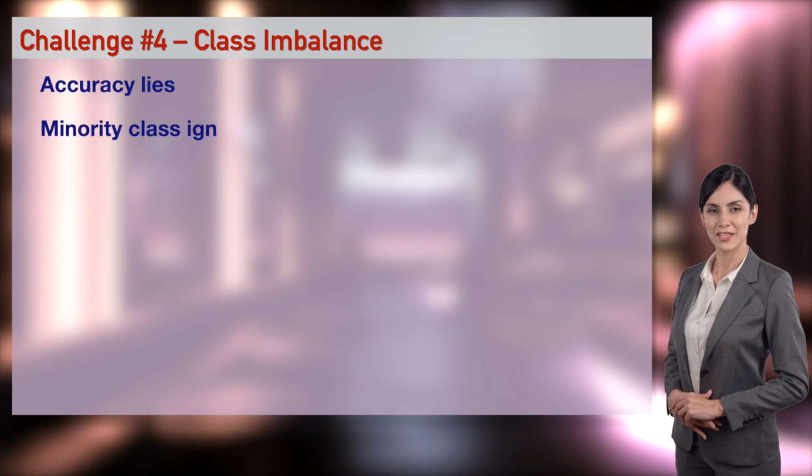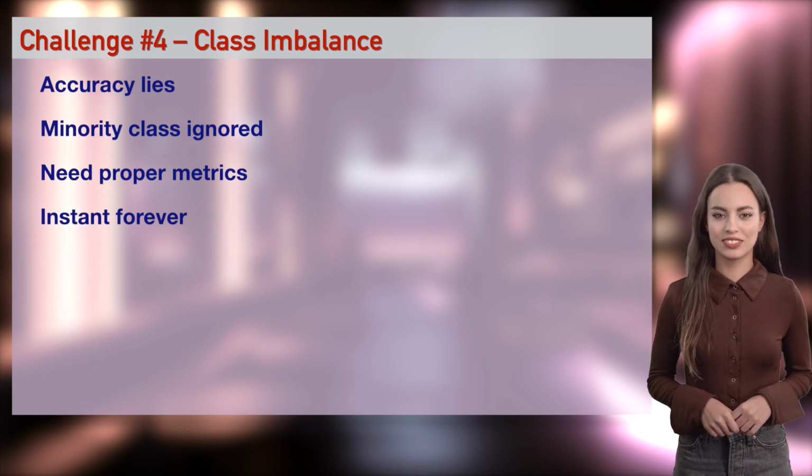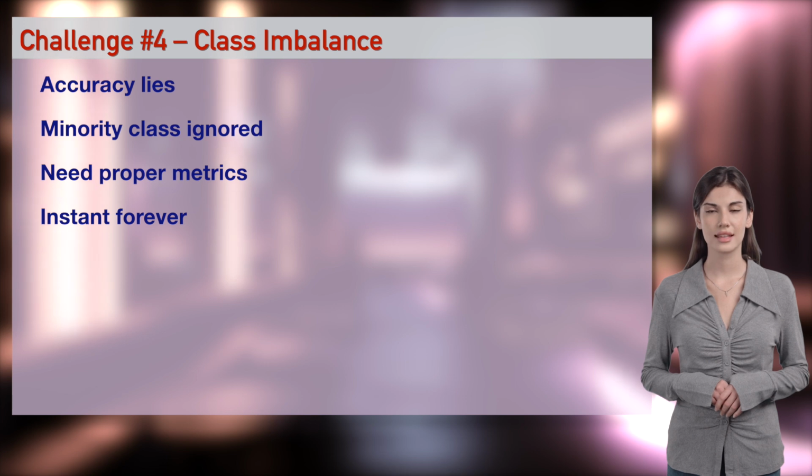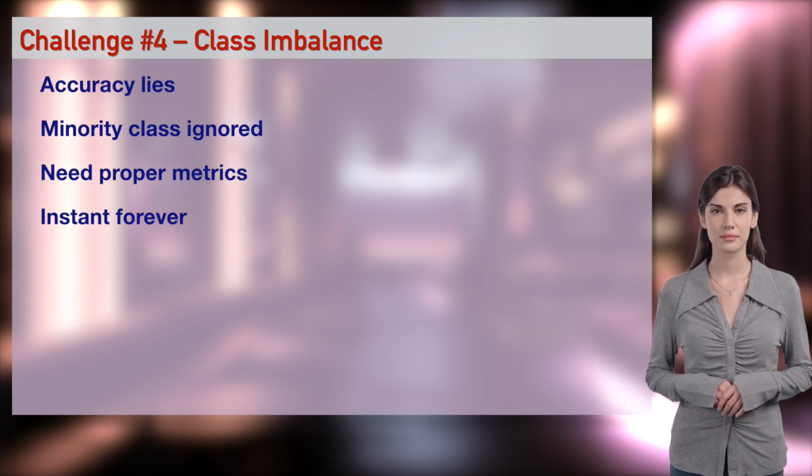99% of your sentiment data is neutral. Model just predicts neutral and gets 99% accuracy but is useless. My fraud detection model said no fraud every time. 99.9% accurate, completely broken. Accuracy is meaningless. Look at F1 score. I'll create a 99:1 dataset and break the model live. Anastasia, save the minority class.